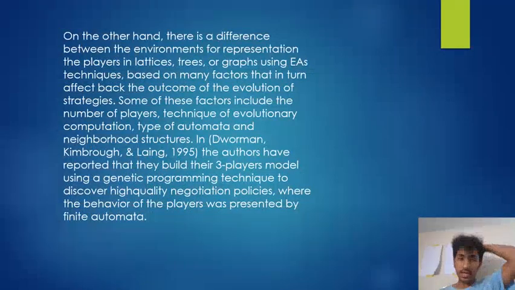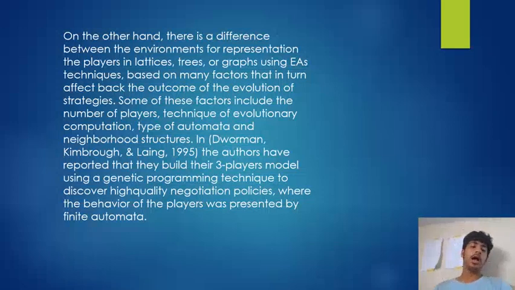On the other hand, there is a difference between the environments for representing the players in lattices, trees or graphs using EA techniques, based on many factors that in turn affect the outcome of the evaluation of strategies. Some of these factors include the number of players, technique of evolutionary computation, type of automata, and neighborhood structures. Here, the authors reported that they built their three-player model using a genetic programming technique to discover high quality negotiation policies, where the behavior of the players was represented by finite automata.